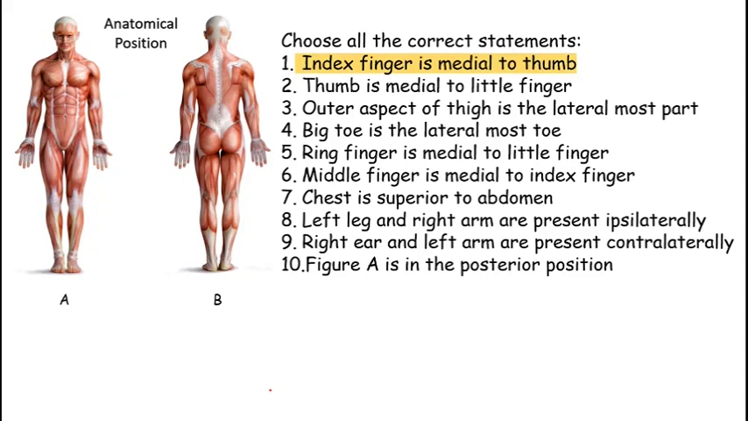Index finger is present medially to the thumb. Outer aspect of thigh is the lateral most part. Middle finger is medial to index finger. Chest is superior to abdomen. Right ear and left arm are present contralaterally.